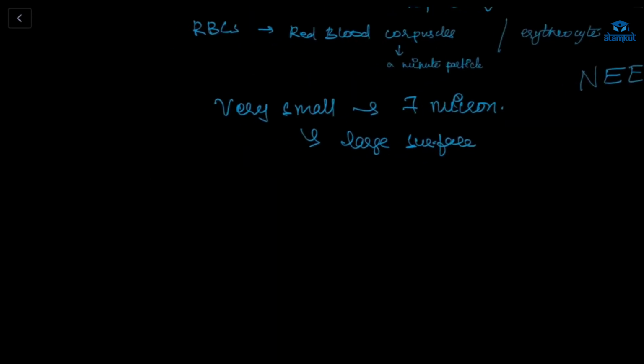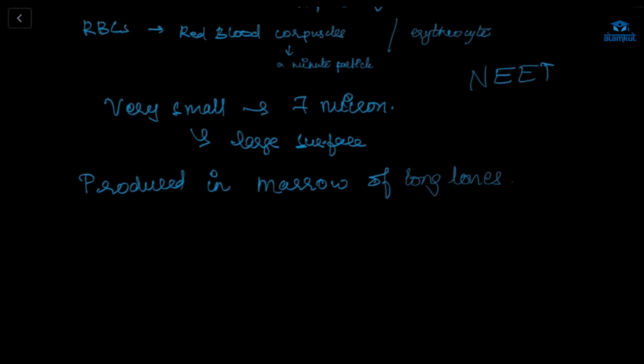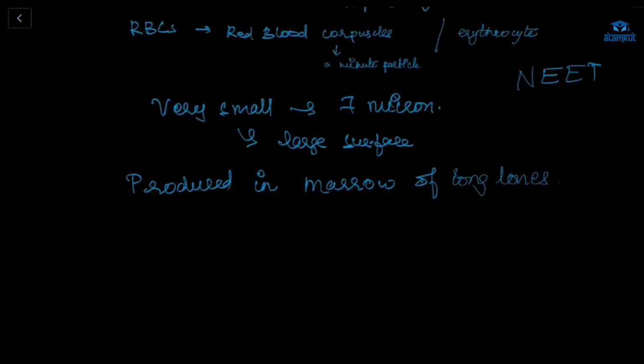It is produced in the bone marrow of long bones like the hip bones. Wherever there is a long bone, there is bone marrow inside, and there the RBC is produced.